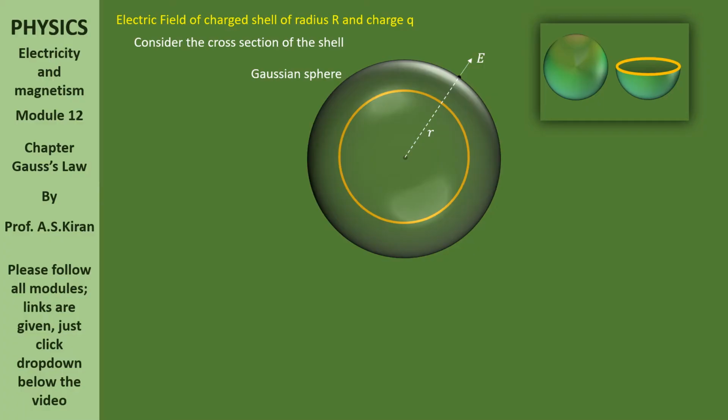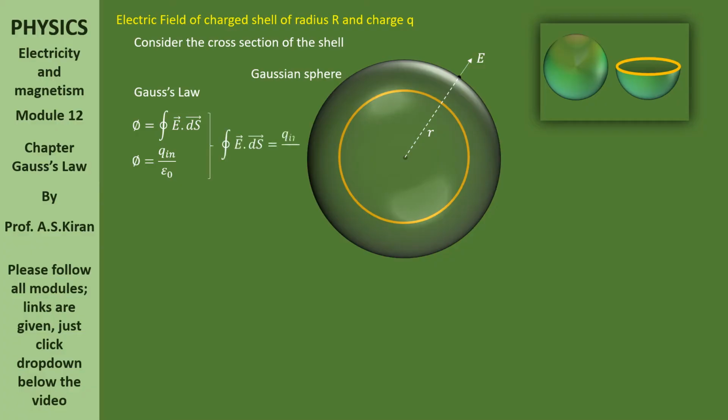Now here, to apply Gauss law, we have constructed a Gaussian sphere. Where from? Passing through that point given. Where is that point? Outside the shell. When the point is outside the shell, at a distance r from the center, we are going to find electric field. Consider the Gaussian sphere. Now, what does Gauss law say? Flux is equals to circular integral of E bar dot ds bar. The same thing, flux is equals to q in by epsilon naught.